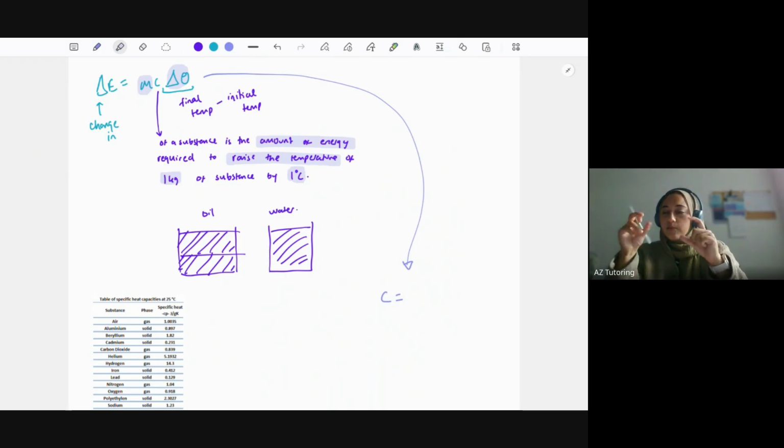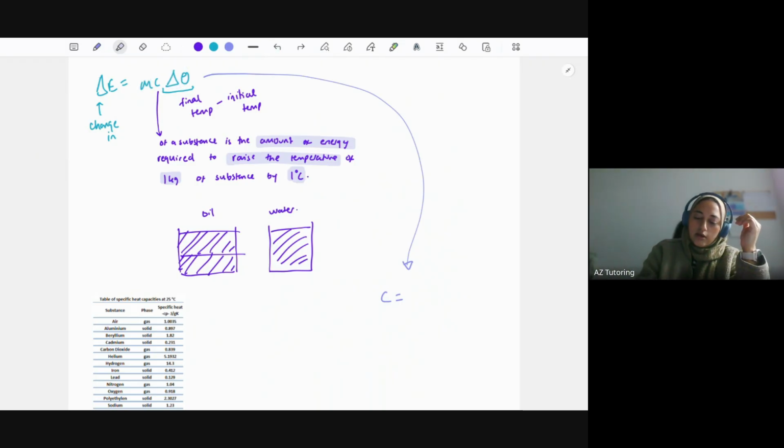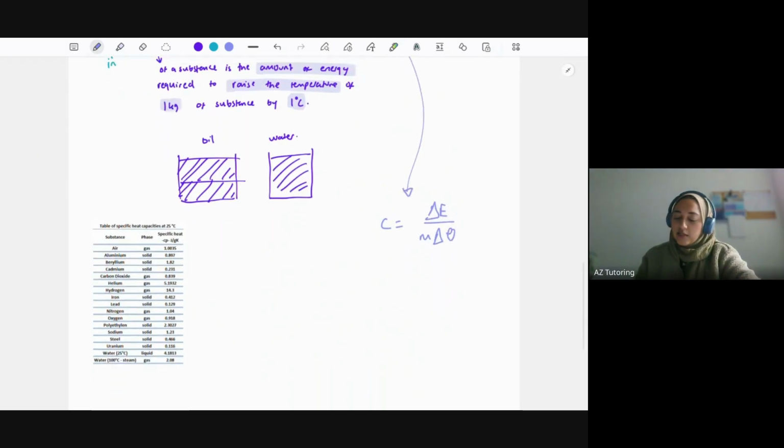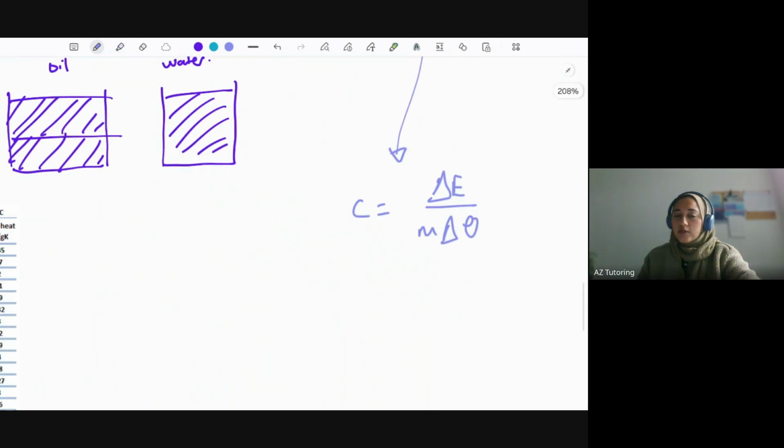Since we're timesing by both of them, the opposite of timesing is dividing. So I've just got the change in thermal energy, delta E, divided by the mass times the temperature change. So that's how you work out the specific heat capacity of a substance.